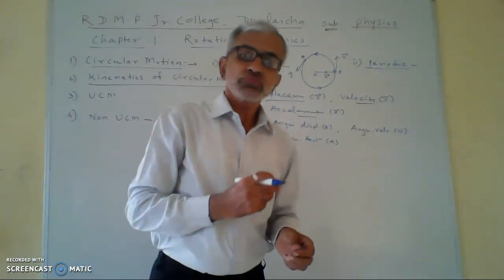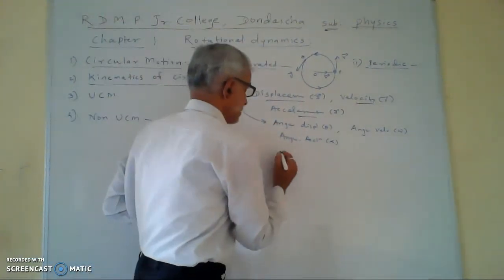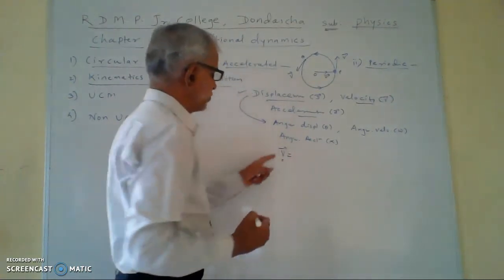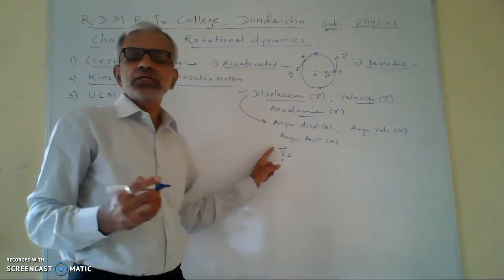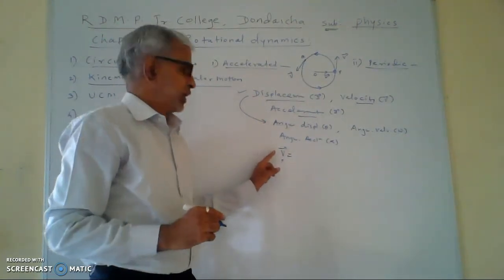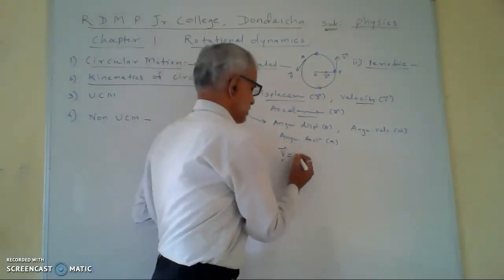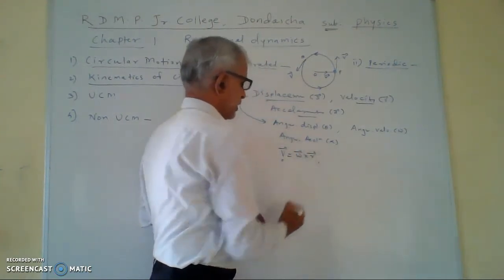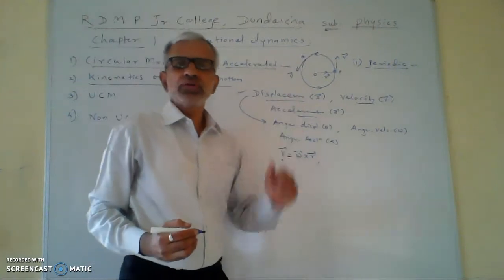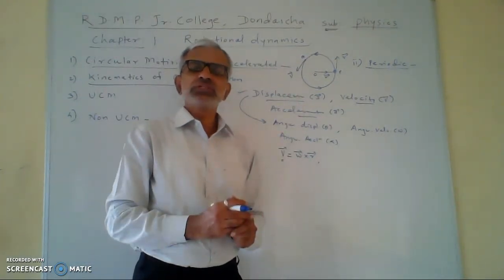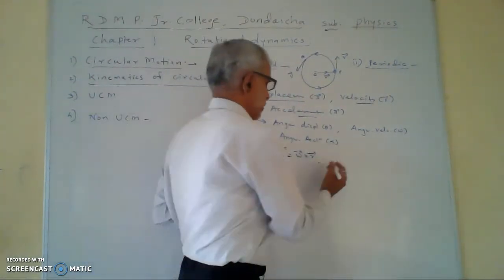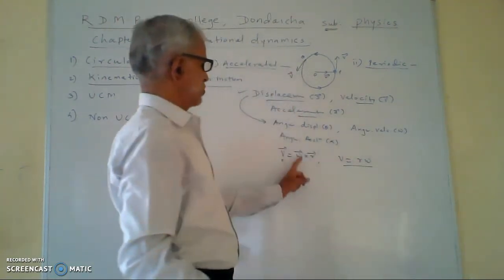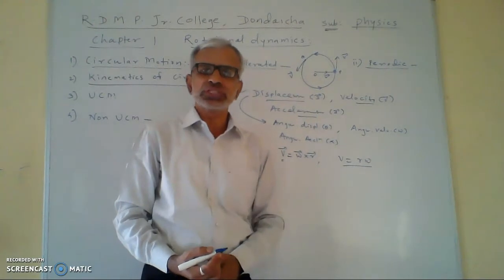Then the tangential velocity vector v, it is also called the linear velocity of the particle in circular motion, and this tangential velocity is given by vector v equal to omega cross r. हे इक्वेशन आपण 11वी मध्ये फाइंड केलं. We have discussed this equation in 11th standard, and the magnitude is v equal to r into omega, where omega is the angular velocity.